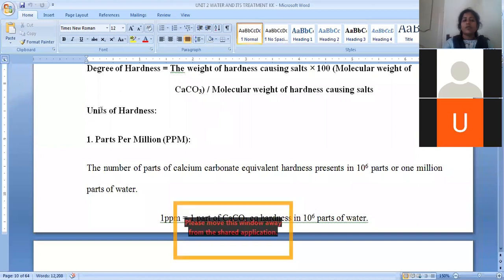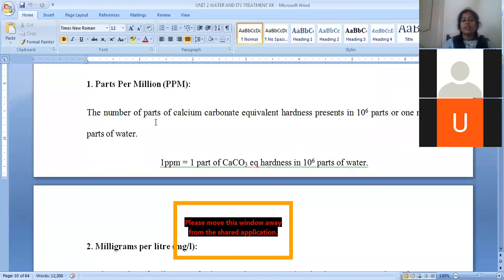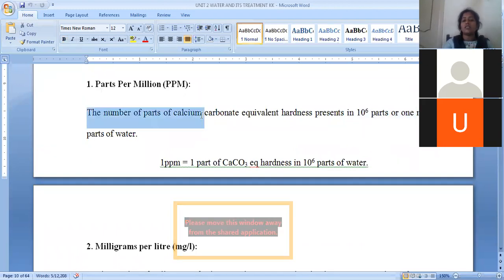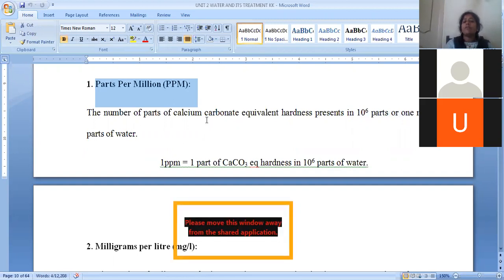So now let us see what are the various units for hardness. Hardness can be represented in different units. One is parts per million, ppm. Parts per million is nothing but if you are taking 10 to the power of 6 parts of water, in that how many parts of calcium carbonate equivalence are there? That means how many parts of hardness are dissolved in 10 to the power of 6 parts of water, that is considered as ppm.